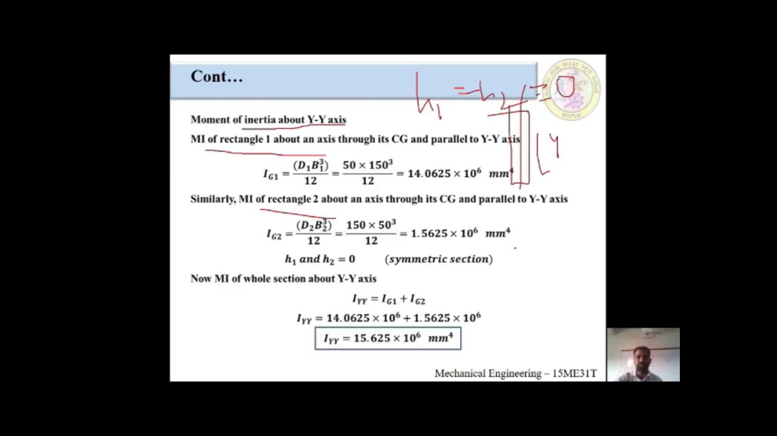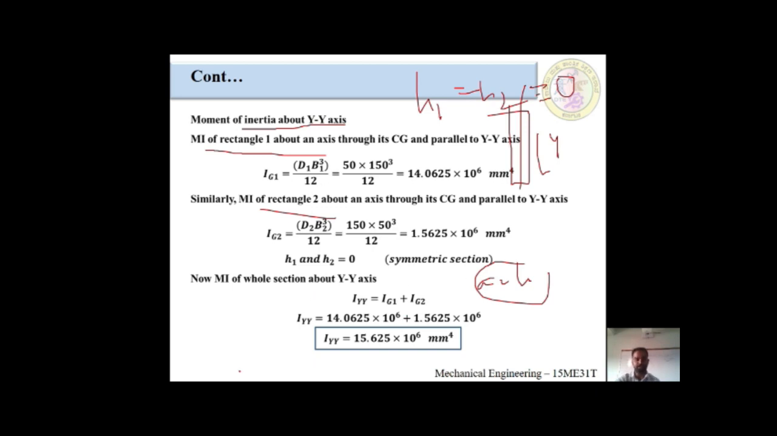In the parallel axis theorem, a1 h1 squared is 0, because h is equal to 0, that would be the product part. For that reason a2 h2 squared is also 0. Only we have to calculate Ig1 and Ig2 and club both. For the whole calculation it is the summation of Ig1 plus Ig2. That's it.